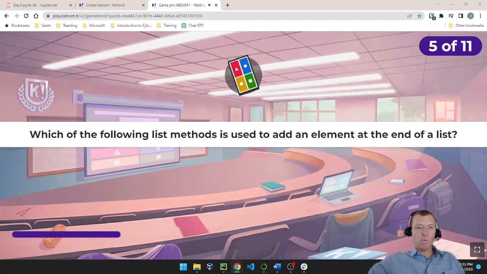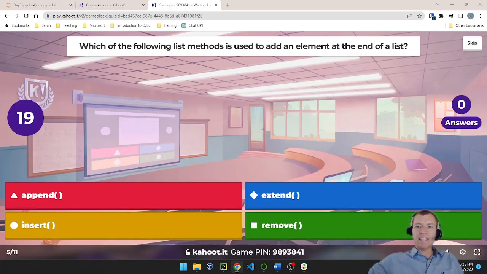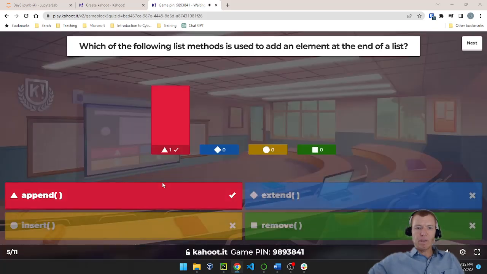Question number 5. Which of the following list methods is used to add an element at the end of the list? Is that append, extend, insert, or remove? We want to add an element at the end of a list. And that's going to be our append method, right? So we're going to append items, and their order does matter, so it puts it at the end of a list.